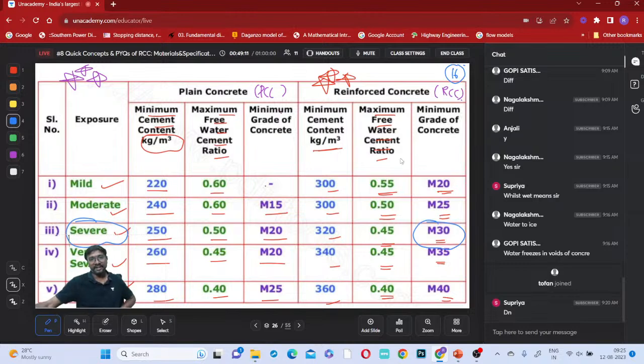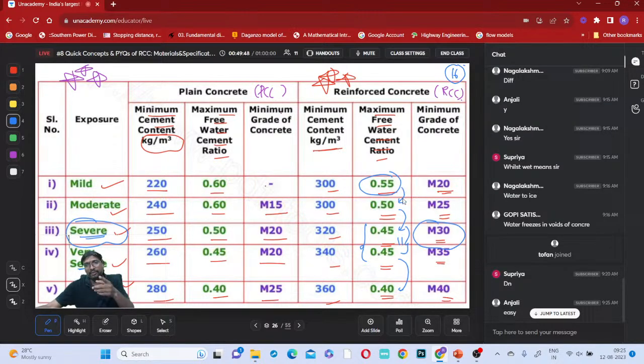See how to remember this. Start with 0.55 and reduce by 0.05. Here to here also reduce by 0.05, and here to here also reduce by 0.05. But these two values are exactly the same. How can you remember which two values are the same? Here severe comes, here severe comes. The conditions having the term severe have the same maximum water cement ratio. Now tell me, will remembering these values become easier now?